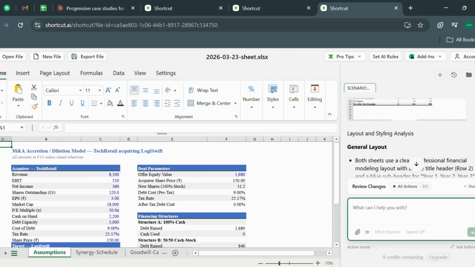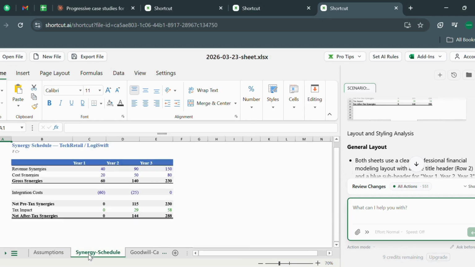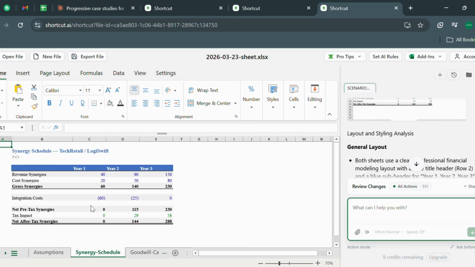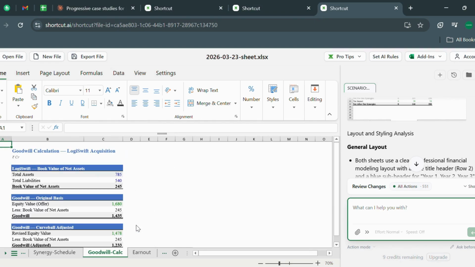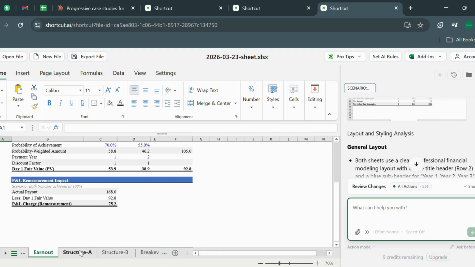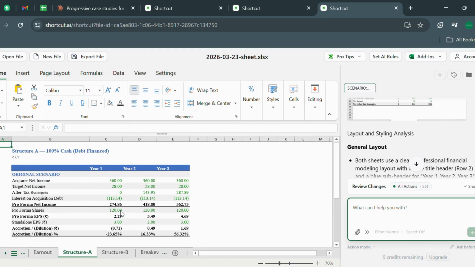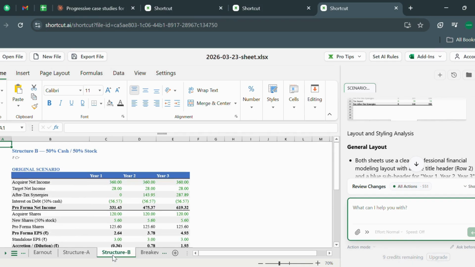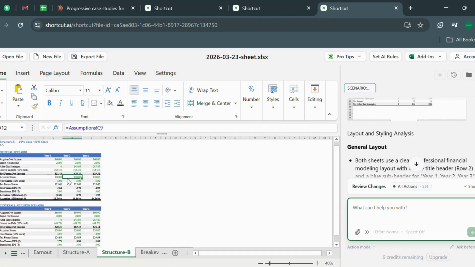So this is the result of our second case study, M&A accretion and dilution model. And as you can see, it has actually done everything that we wanted: synergy schedule, tech, retail, and logic swift. Then goodwill calculation is also done here. Earnouts, contingent consideration, done. We have asked for two structures. If you were listening to that question, two structures were asked, and that is also done. And again, these are not just normal things, these are assumption driven. And if you want, you can just export it and it will get downloaded. So easy peasy.